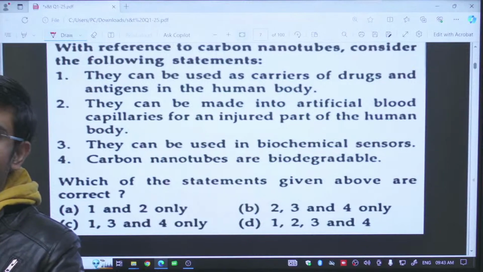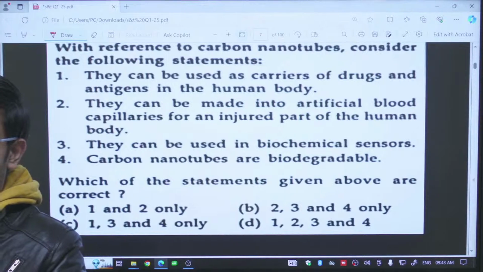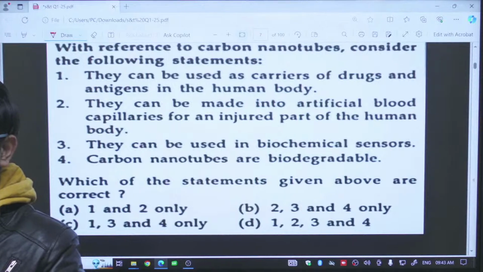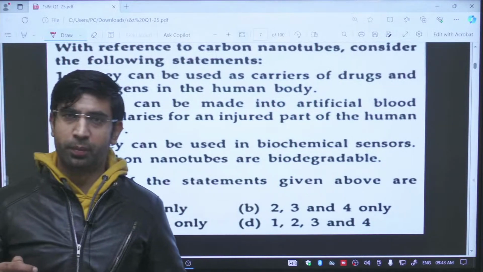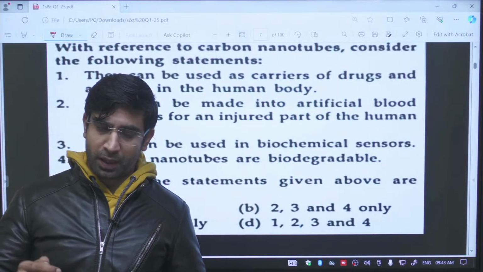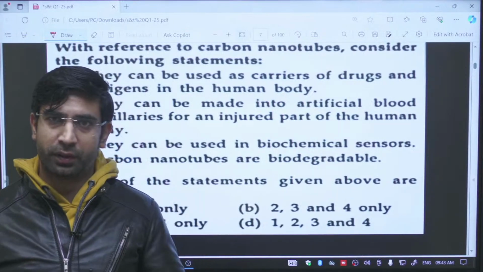The main peculiarity about carbon nanotubes is you can imagine them as the modified form of graphene. Graphene is a two-dimensional allotrope of carbon. If you turn this into the form of a cylinder, you will get a carbon nanotube, and this carbon nanotube can be connected with a number of other things.